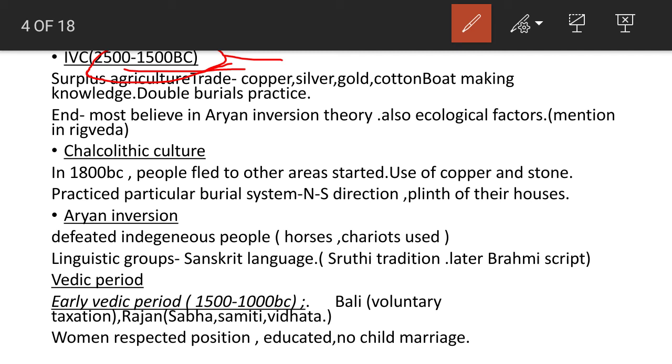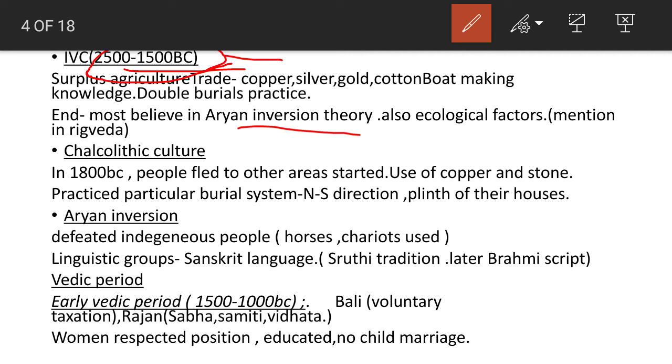The end of the Indus Valley civilization is explained differently by different historians. There are also ecological factors like floods or other phenomena that many believe to be the reason for the failure of the Indus Valley civilization.